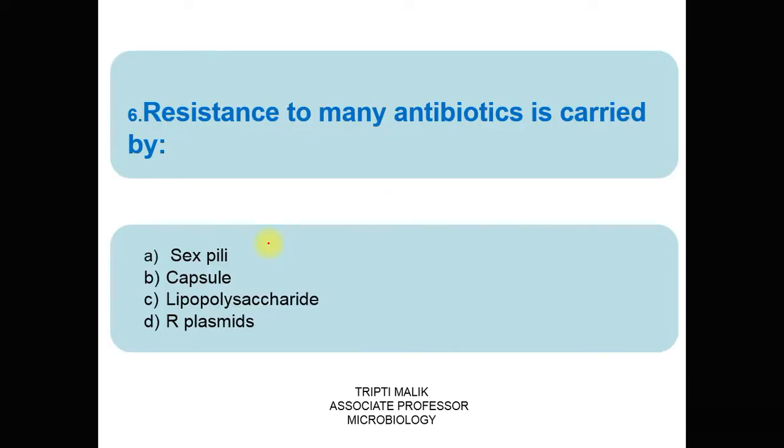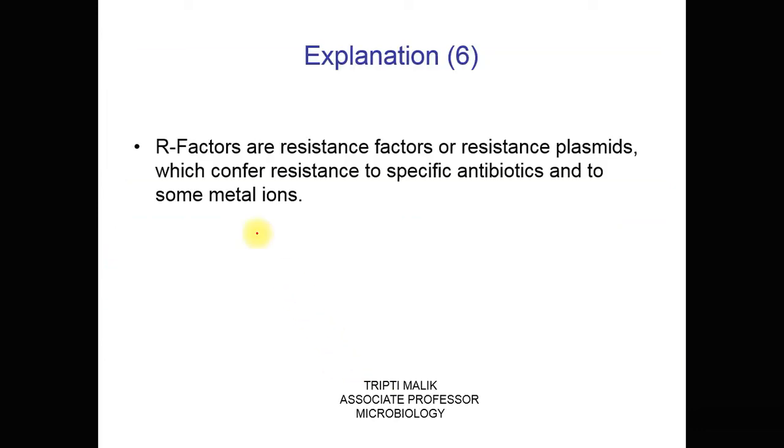Question number 6. Resistance to many antibiotics is carried by option A, sex pili, option B capsule, option C lipopolysaccharide, option D plasmid. The correct answer is option D, the R plasmids. R plasmids, also called R factors, are resistance factors or resistance plasmids which confer resistance to specific antibiotics and also to some metal ions like mercury, cadmium, arsenic.